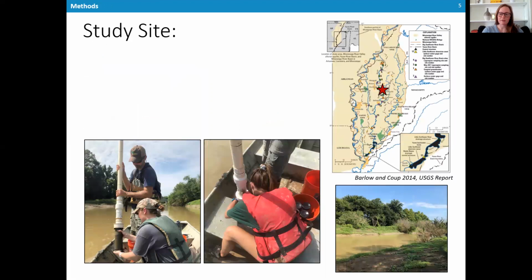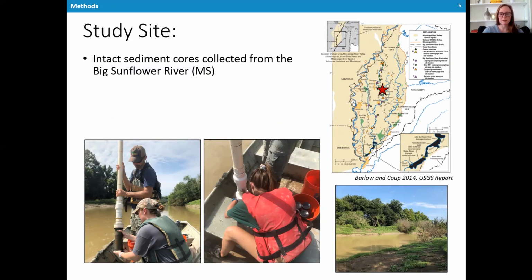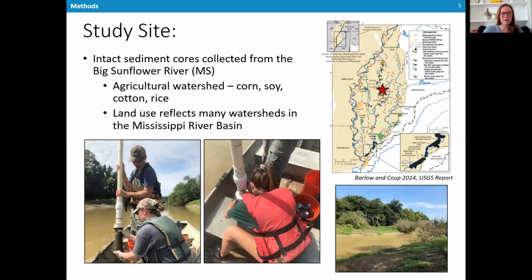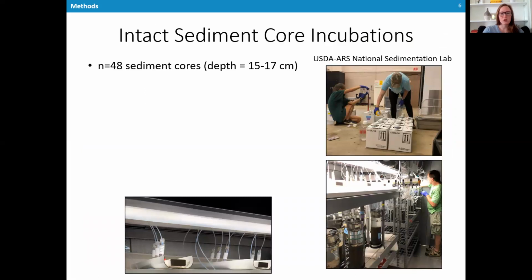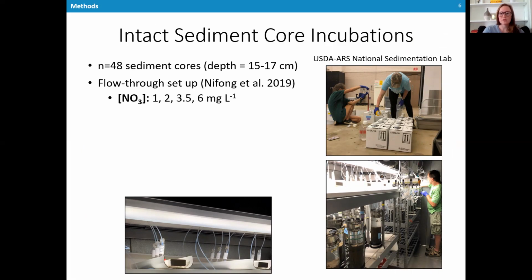So to test these hypotheses, we collected intact sediment cores from the Big Sunflower River in Mississippi, which is an agricultural watershed where they grow corn, soy, cotton, and rice. Land use here reflects many watersheds throughout the Mississippi River Basin. We incubated a total of 48 sediment cores in a flow-through setup at the USDA National Sedimentation Lab, and then dosed cores with a gradient of nitrate concentrations that we selected based on thresholds in the literature at which N2O production or yields are expected to shift.